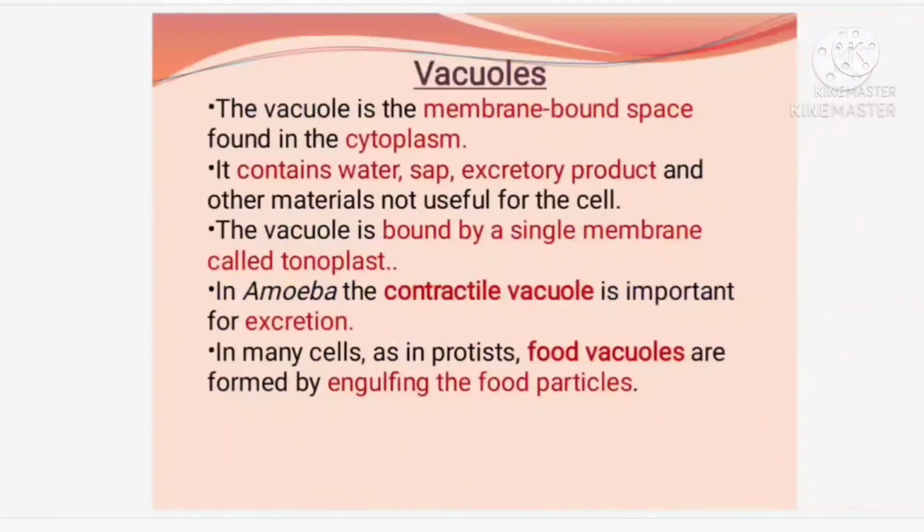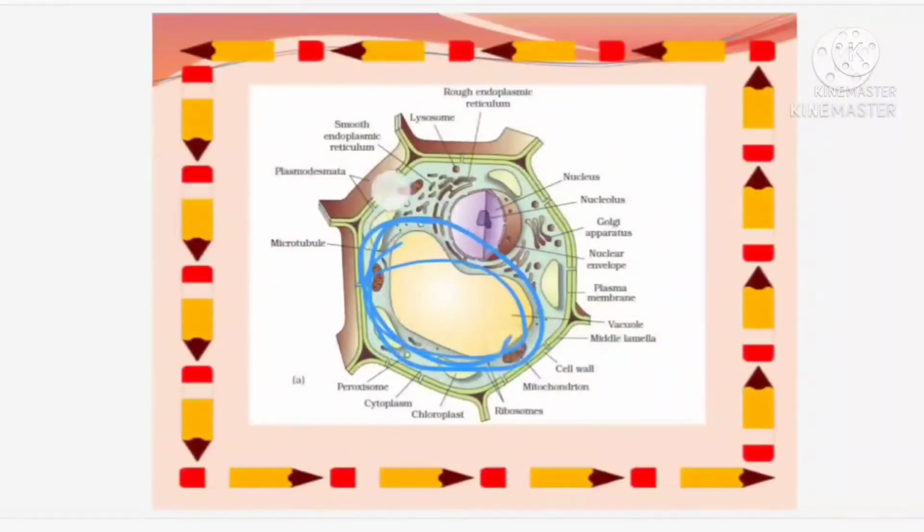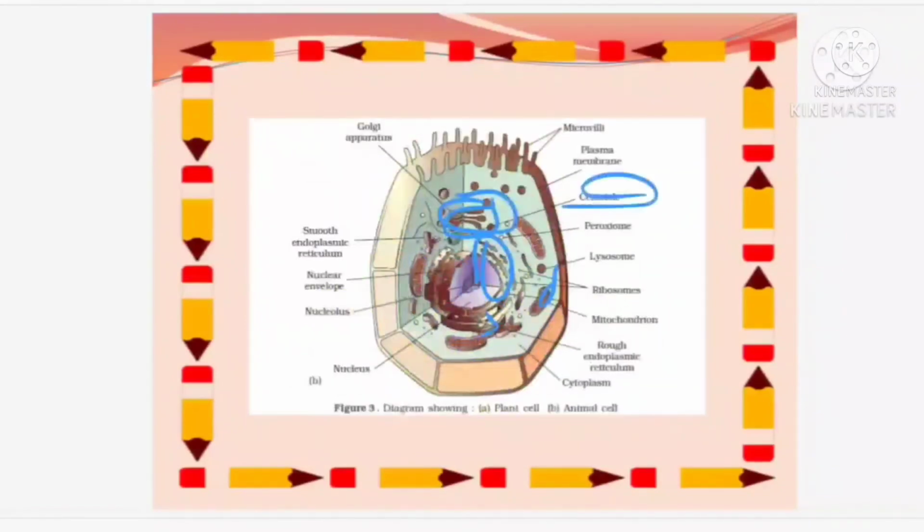Next, the last one we are going to discuss today is vacuoles. So, what is a vacuole? A vacuole is a somewhat spherical structure, big or small, present in both plant as well as animal cells. In this plant cell, this is a vacuole, a bigger one. Small vacuoles are also present. In the animal cell, vacuoles are also present, but very small in nature.